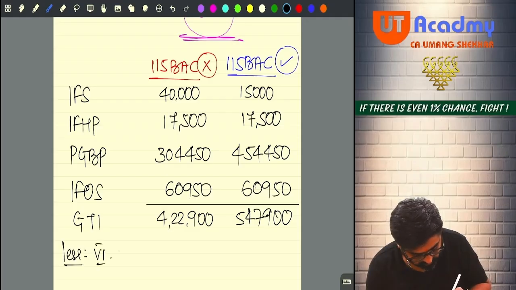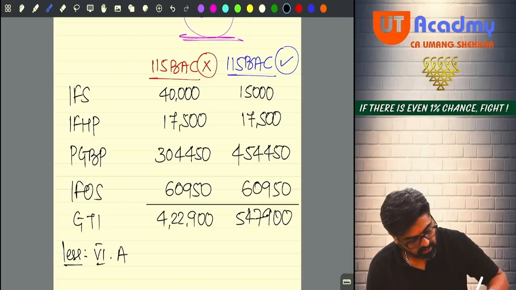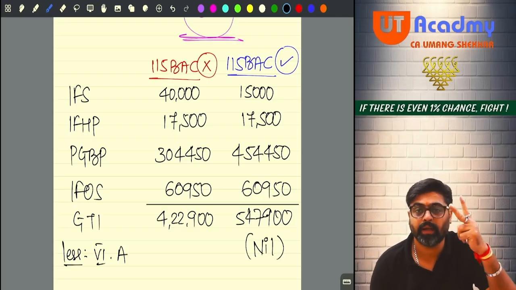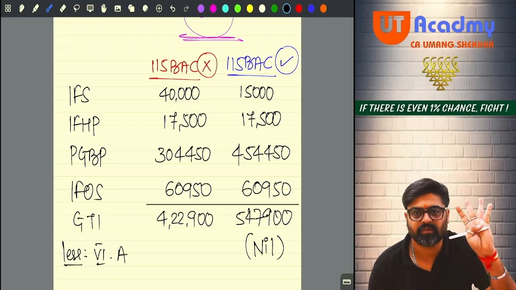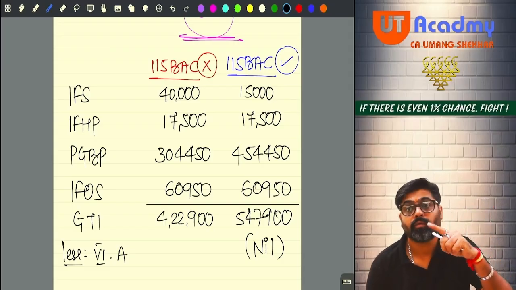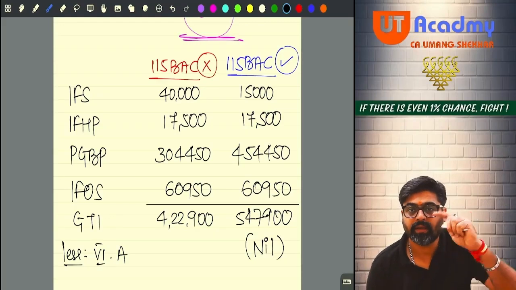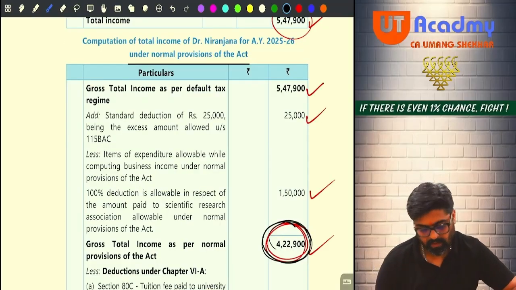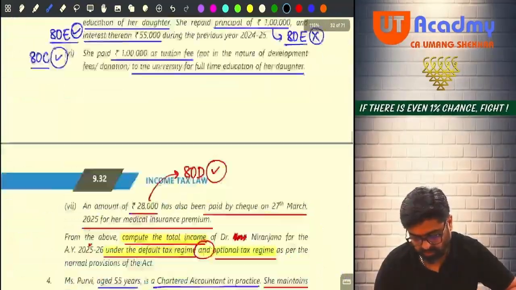Chapter 6A deductions. Remember, if you are following 115BAC, you are not going to get any chapter 6A deduction other than 80CCD(2), 80CCH(2) or 80JJAA. Any of these three deductions are not there. So whatever other chapter 6A deductions are there, you are going to claim from normal tax regime but not from 115BAC. Yes or no? Now, do you have any chapter 6A deductions? Yes sir, I have 80GG, but which I cannot claim, sir.